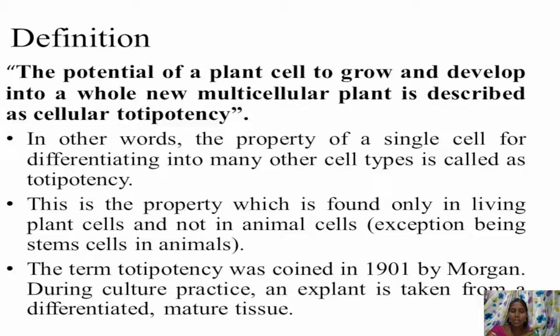It is a nature in plant cells but not observed in animal cells. This is a property which is found only in living plant cells, not in animal cells, the exception being the stem cells in animals. The term totipotency was coined in 1901 by Morgan during culture practice. An explant taken from a differentiated or mature tissue is called primary cells.